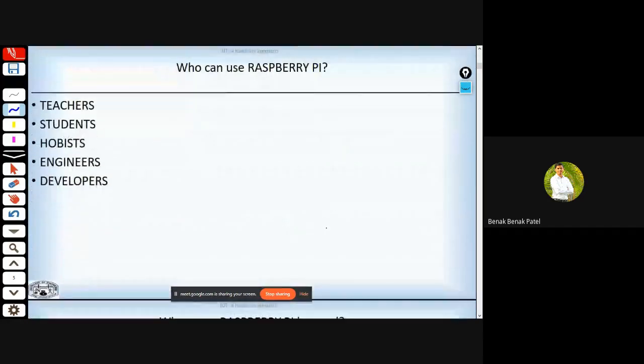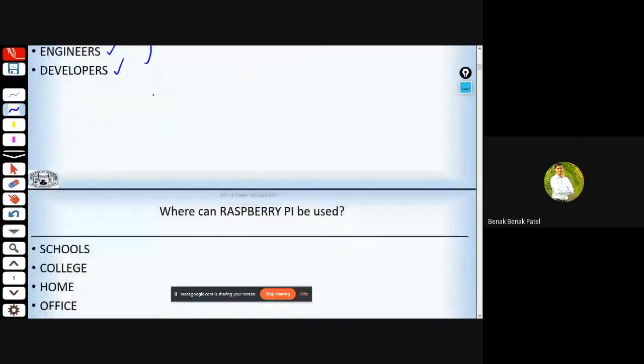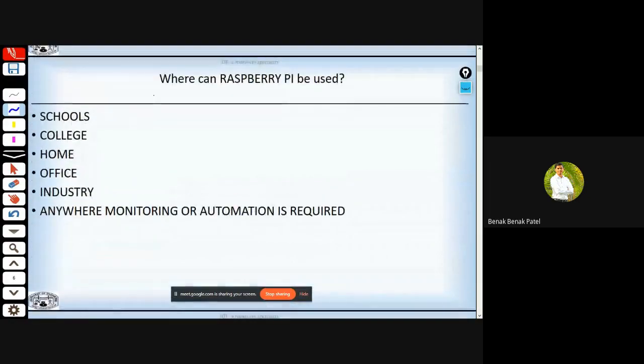The thing is, who all can use this Raspberry Pi? Be it teachers, students, hobbyists, engineers, as well as developers. You name anyone. People of all ages who are interested in coding can make use of this Raspberry Pi. So where all can Raspberry Pi be used? It can be used in schools, and even our own school makes use of Raspberry Pi. It is used for admission purpose instead of computers.